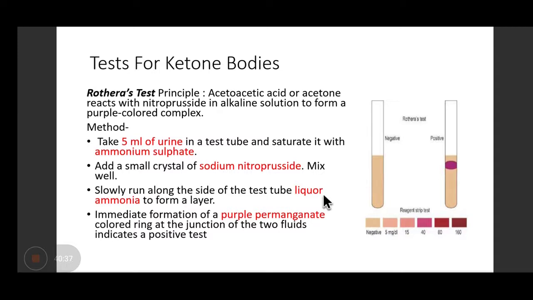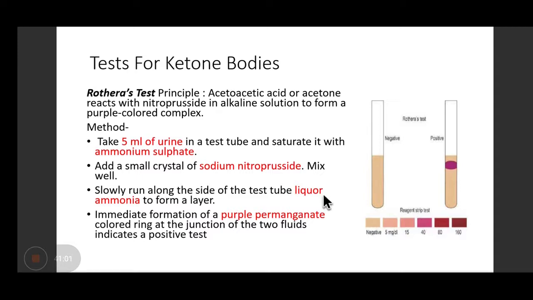Okay, how do we do this? 5 ml of urine is taken in a test tube, then it is saturated with ammonium sulfate. Okay, so now you will add a crystal of sodium nitroprusside and mix it well. Now liquor ammonia is poured along the side of the test tube to form a layer.